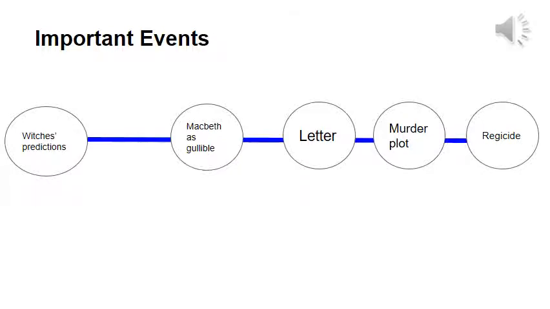So here's a model, and in a moment you're going to go onto Google Classroom and you're going to devise your own links between the events that you've chosen. So the first event chosen here was the witches' predictions that Macbeth shall become Thane of Cawdor and king hereafter. Linked to that is Macbeth's gullibility. Now, if you're gullible, it means you believe what everyone says, without questioning. So if Macbeth hadn't been gullible, then he wouldn't have believed the witches' predictions, then he wouldn't have written the letter to Lady Macbeth sharing his ambitions about becoming king.